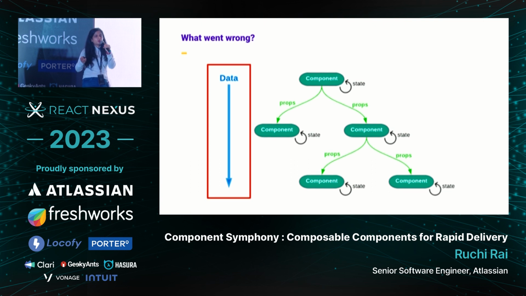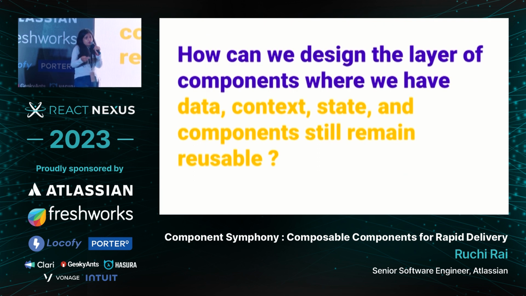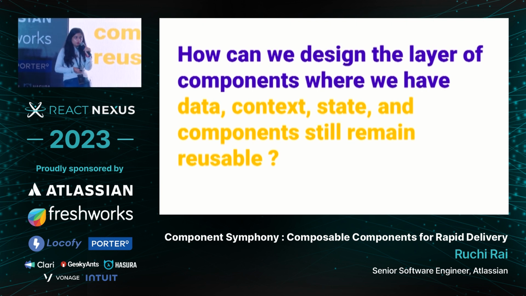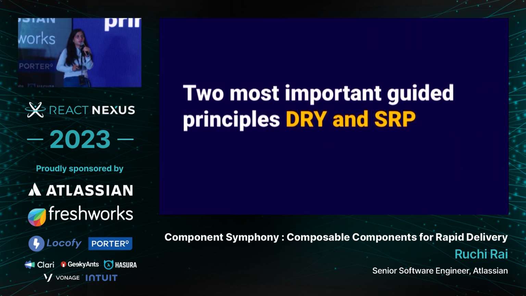The combination of state, context, and data, which is tightly coupled with your consumer, has brought a lot of complexity in our component design. You cannot create dumb components. Yes, you can create them, but for enterprise and scalable applications like those Atlassian has, it might not be a good idea to think only about dumb components. But can you design a layer of components with data, context, and state that still remains shared and reusable? Of course, yes. We did the same.